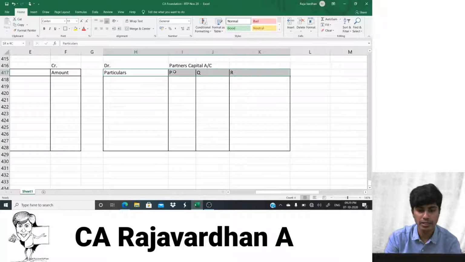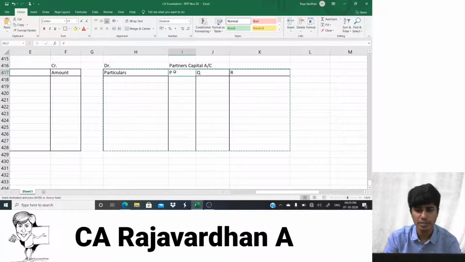So this is one side, the debit side. So I'll copy paste the same to the side, that will become our credit side.